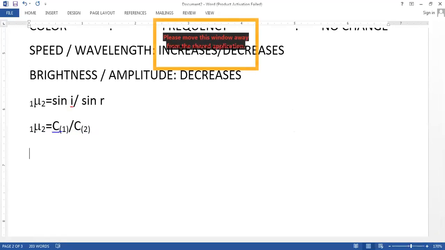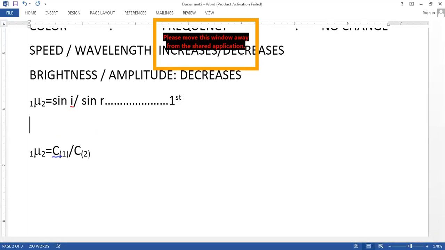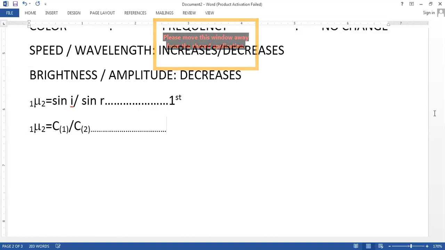Which is the second formula? Speed of light in first medium divided by the speed of light in second medium. Yes or no? ये हमारा फर्स्ट फॉर्मूला है बेटा. ये हमारा सेकेंड फॉर्मूला. Second formula. ठीक है. Now what is C? C is nothing but it is the speed of light or velocity of light.